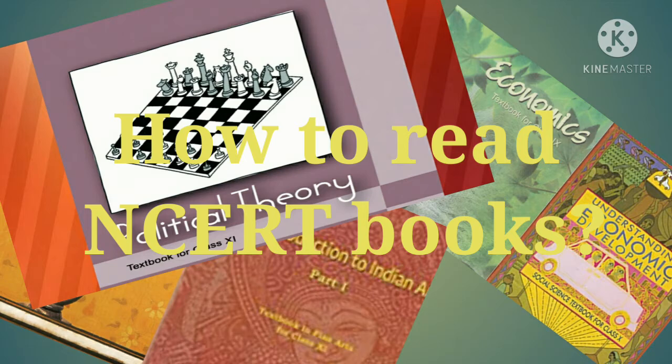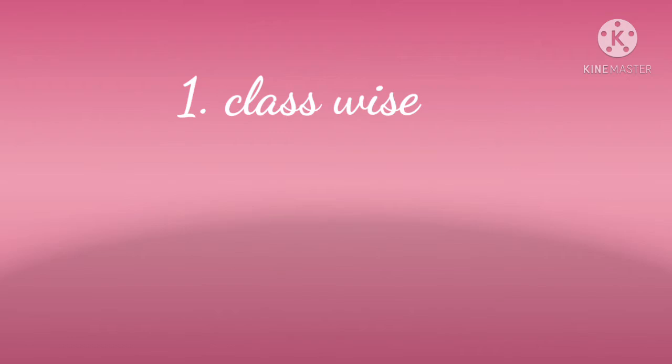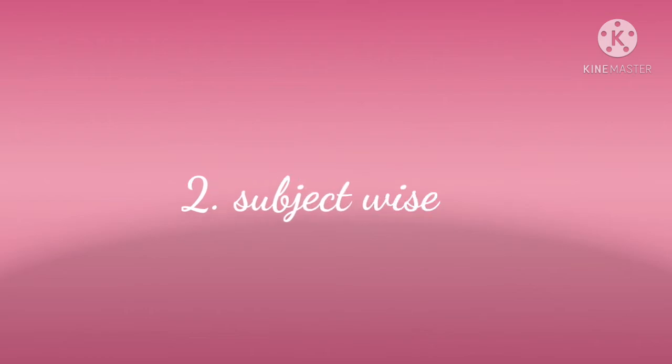Now, coming to the point, how to read these books. There are two techniques to read NCERTs. The first one is the class-wise manner. In the class-wise manner, we select all the books in class 6 NCERTs and start reading all the books of different subjects. After finishing class 6, we go to class 7, and after that we go to class 8. The second is the subject-wise manner. In the subject-wise manner, we select a subject and read only those subject books from class 6 to class 12.